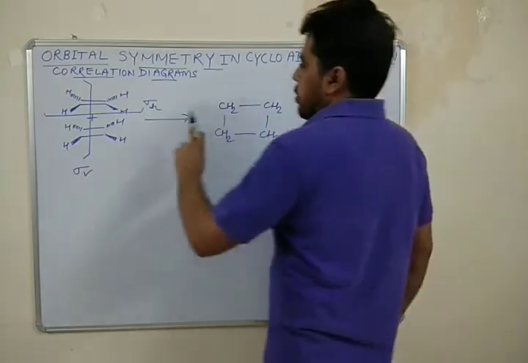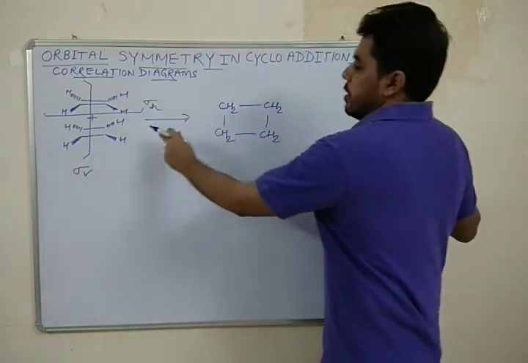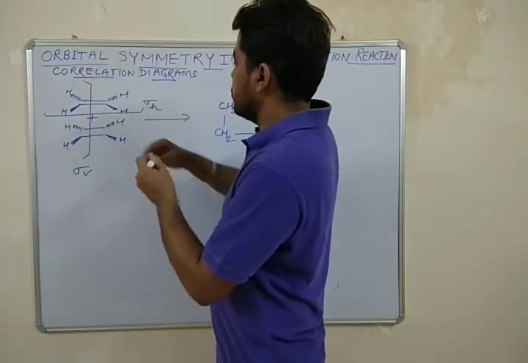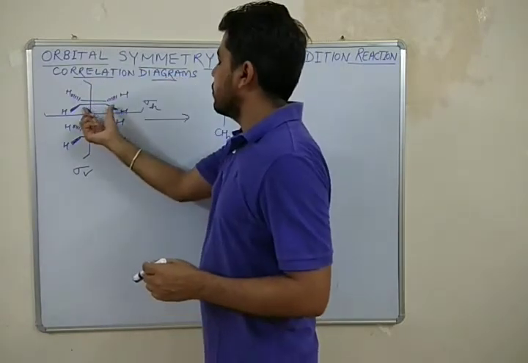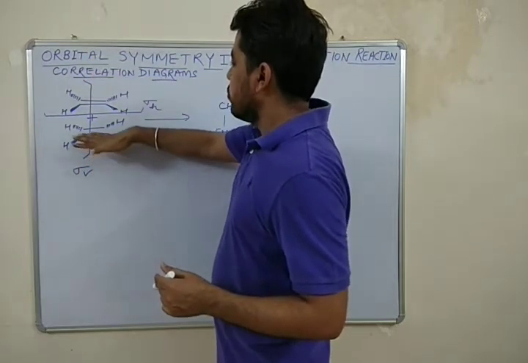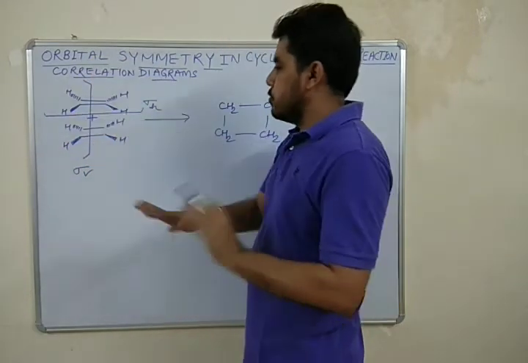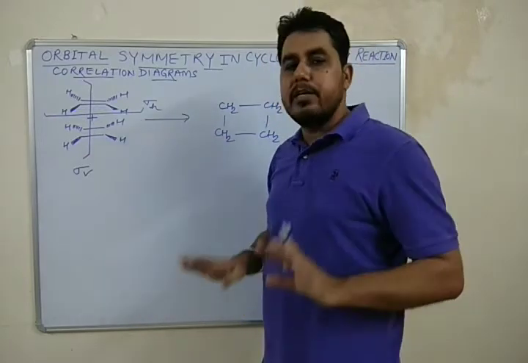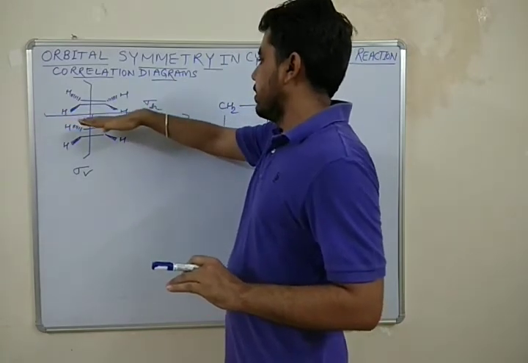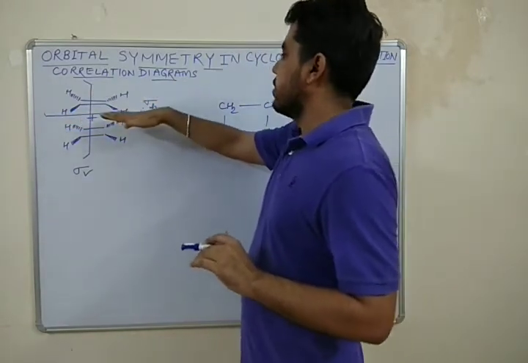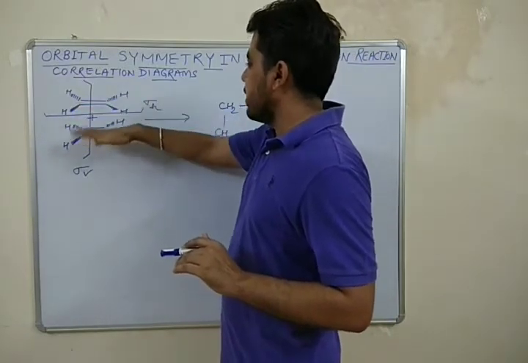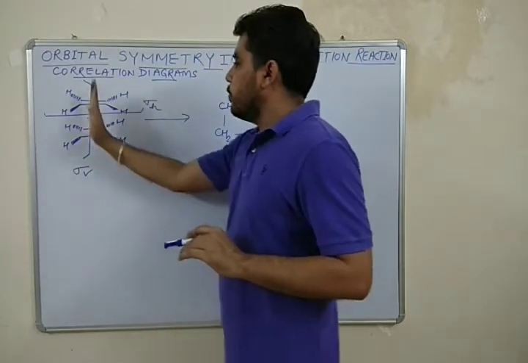So in this case, let me check. You can see these two H are situated like this. These are above the plane of the board, and these two are below the plane of the board. So here we have two similar ethylene without any substituent. So these two can be bisected by taking this particular plane. Both of these have sigma H as well as sigma V, right?